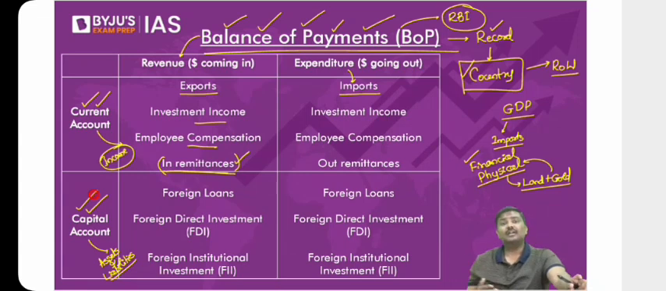Or apart from that, what if a foreign company brings money into India and sets up a manufacturing facility? Is it not an asset? Of course, yes. So the argument is the current account will deal with these types of transactions, and the capital account will deal with these kinds of transactions.